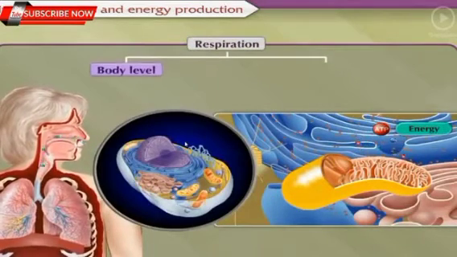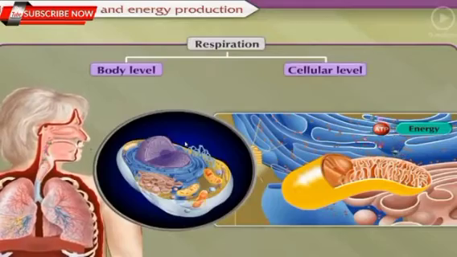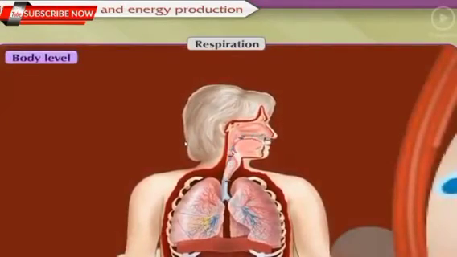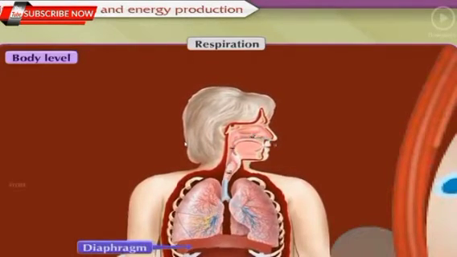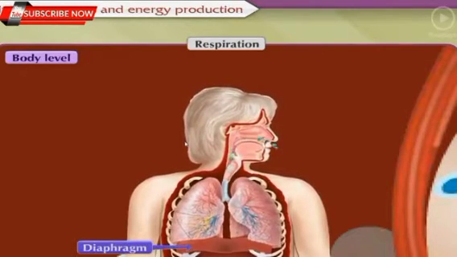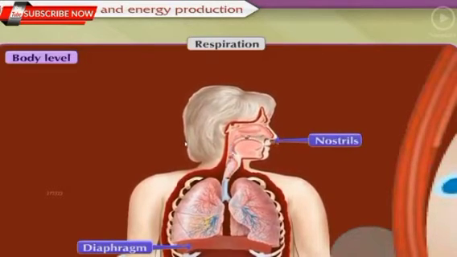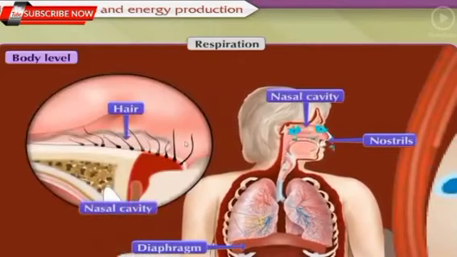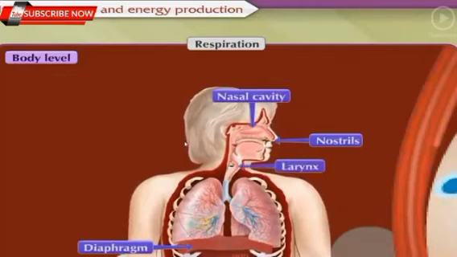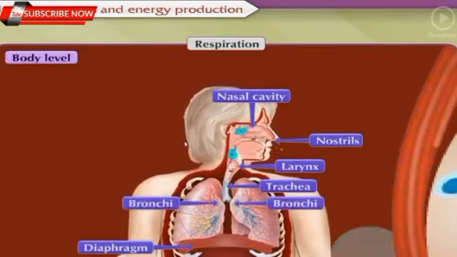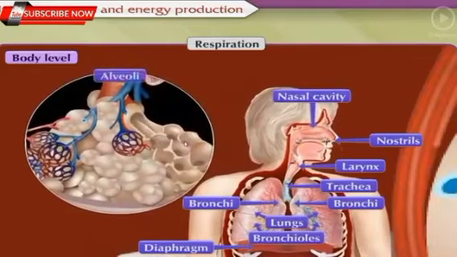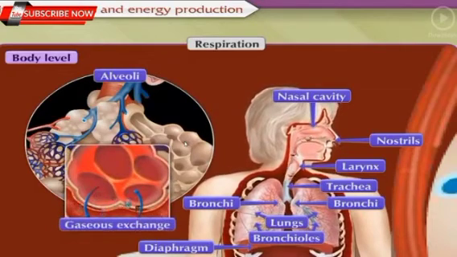Respiration occurs at two levels, body level and cellular level. We know that at body level, oxygen and carbon dioxide are exchanged between body and surrounding. When diaphragm contracts and moves downwards, air is taken in the body through the nostrils. This air enters the nasal cavity and then through the larynx moves to the trachea. The air further passes into the two bronchi in each lung and further into the bronchioles. Alveoli are present at the end of the bronchioles. Air from the bronchioles enters the alveoli.